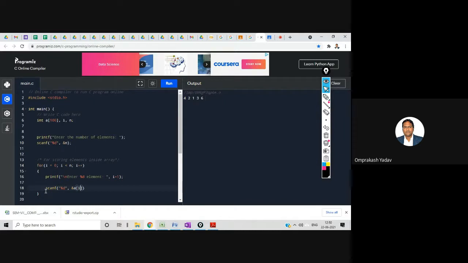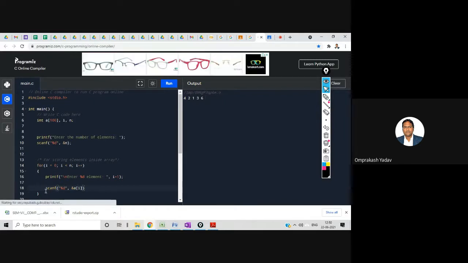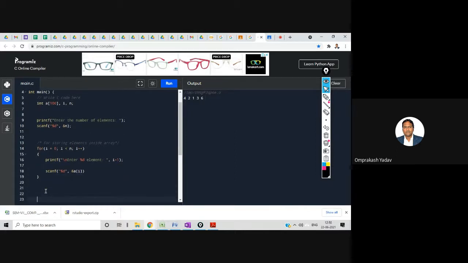Okay, just write ampersand a of i. See, normally whenever you store any value inside your variable, you say ampersand x, right? But here we want to store at a different location in every for loop step. So that's why I'm saying ampersand a of i. Is there any doubt in this particular step for storing the values from the user?